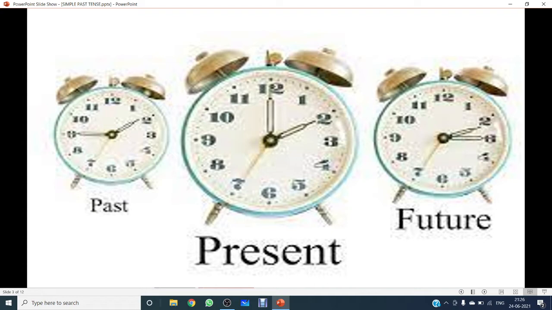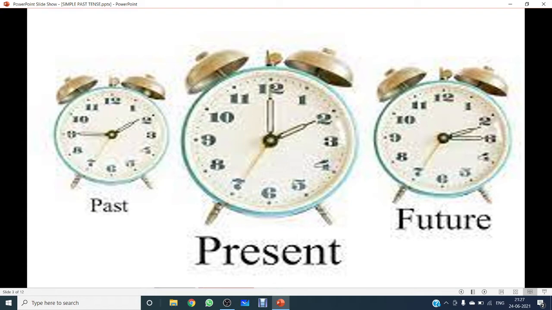Present tense is used to denote an action that happens now. So that's present tense for us. An action that is being done now. Now, what's past tense? What does past tense denote? It denotes an action that took place earlier. Earlier might be 1 hour, it might be 1 day, it might be 1 year or a long time. So that's past tense. And what's future tense?